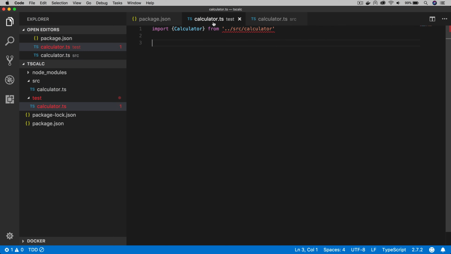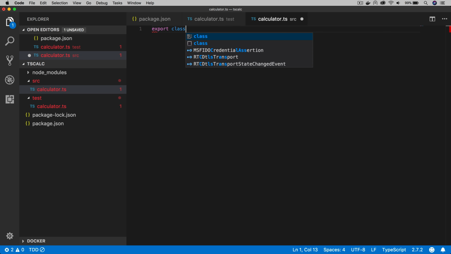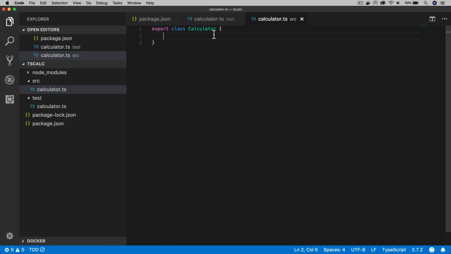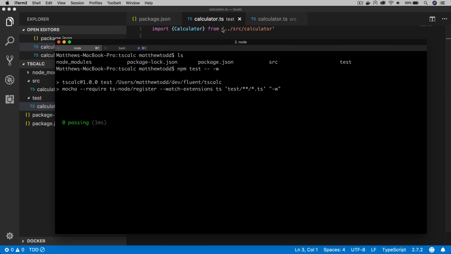And you can see we've now got a different compile error which TypeScript's giving us, saying that the calculator module was found, but it doesn't export anything, so it's not really a module. So it found the file, but it's not a module. So let's export an empty class. We can see that compile error has gone away, but we've still got no tests. So the console is saying I've run it, but there are no tests to actually run yet.